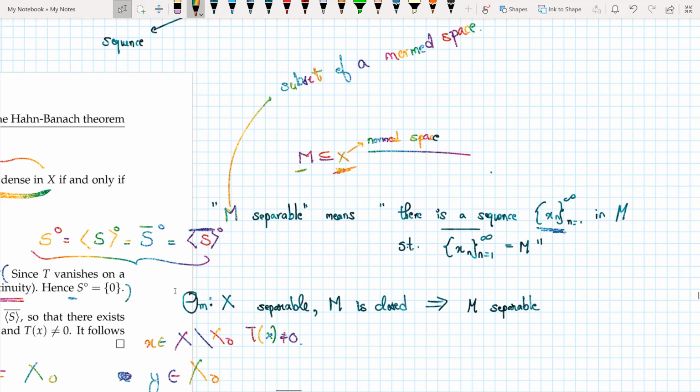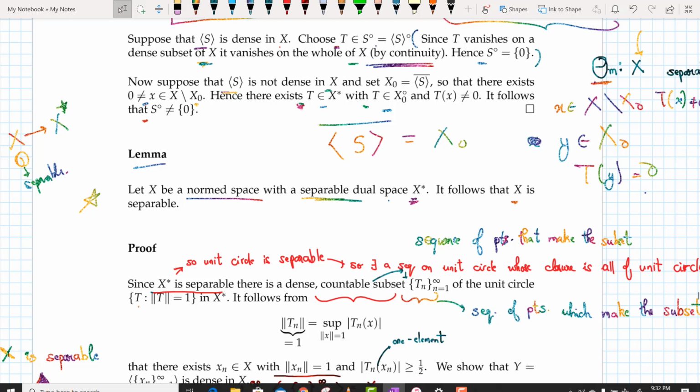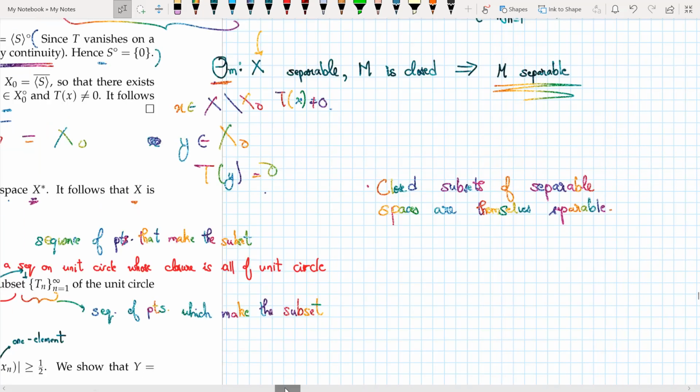There is a theorem. The theorem says that if X is separable and M is a closed subset, then it implies that M is also separable. Now, in order to prove this lemma, we need this theorem that if you have a separable space and you have a closed subset, then that subset is also separable.